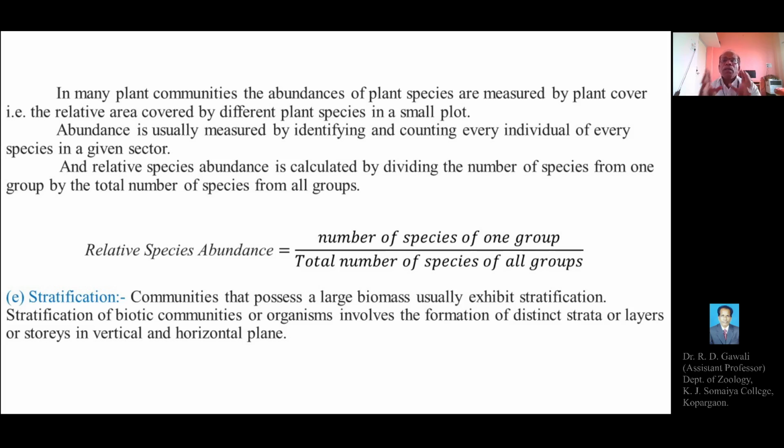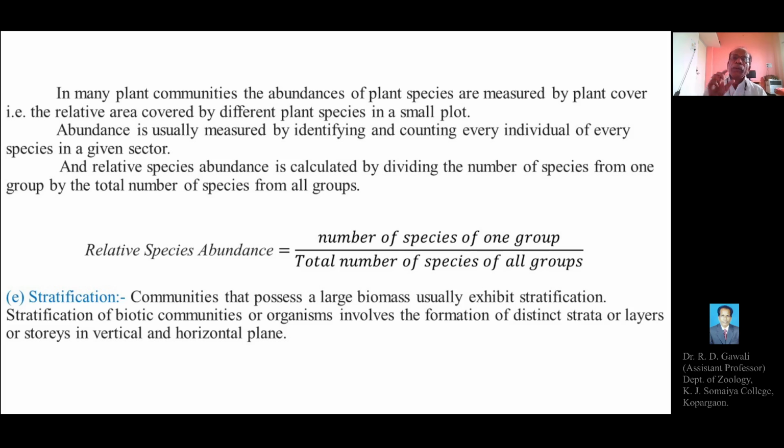relative species abundance of all the species of the community. So the relative species abundance is calculated by the formula: relative species abundance is equal to the number of species of one group divided by the total number of species of all the groups.